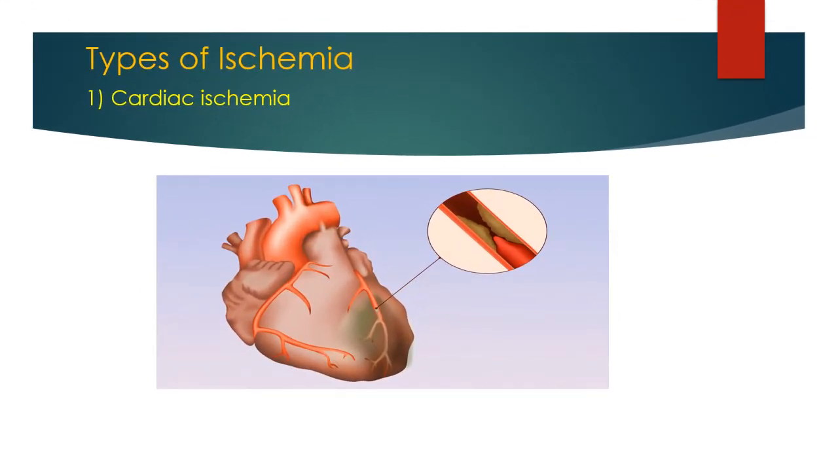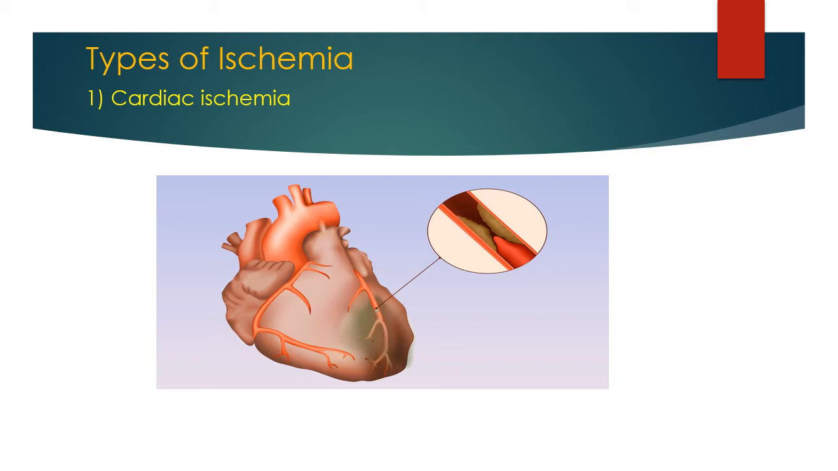There are many types of ischemia. The first one is cardiac ischemia. Cardiac ischemia means heart ischemia, because cardiac muscle is only present in the heart. Cardiac ischemia may be asymptomatic or may cause chest pain, known as angina pectoris. Angina pectoris occurs when the heart muscle, or the myocardium, receives insufficient blood flow, and this most frequently results from atherosclerosis.